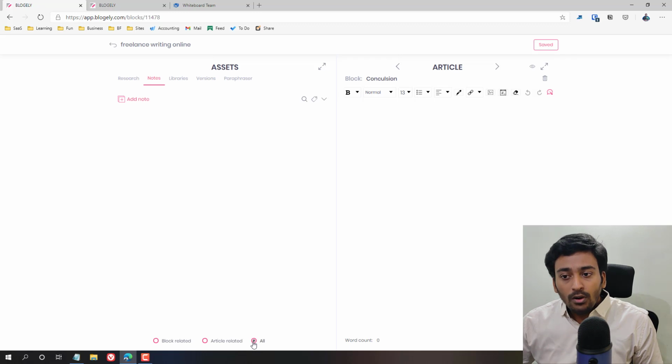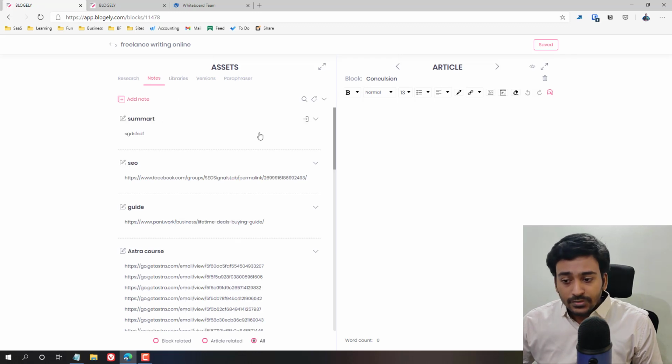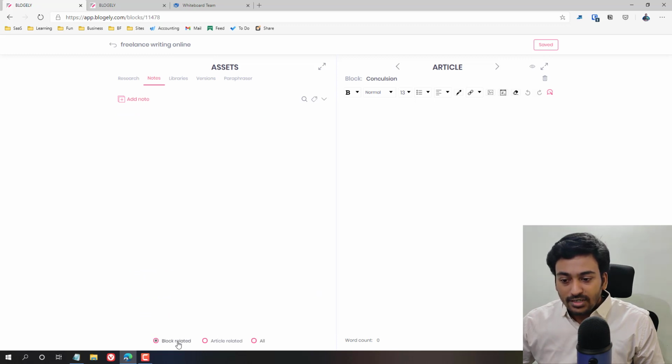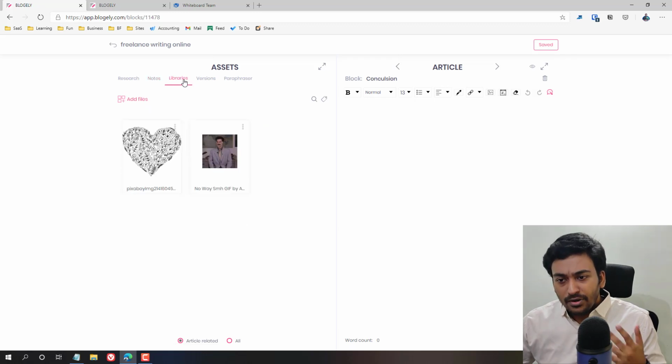When you click on all, it will show all the notes which we have been gathering from all the different sources. Library is the same case. Do you want article related?